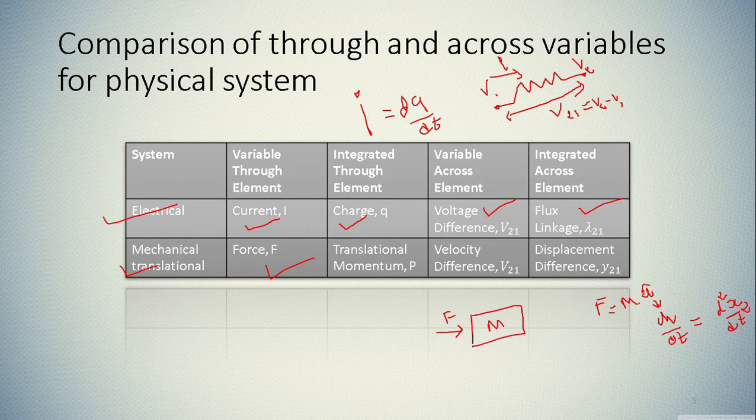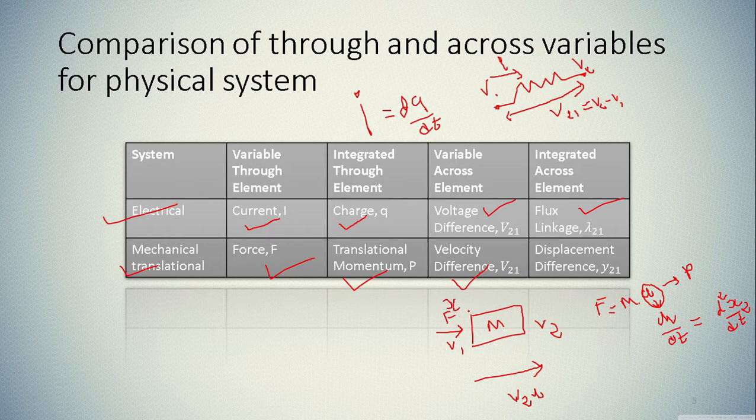So we can write acceleration as a, or we can also represent it as p, that is translation momentum. And if I apply the force on this mass, there will be some velocity at a point. Here it is v1, here it is v2. So there is a change in velocity that is represented by v21, which is the variable across this element m.